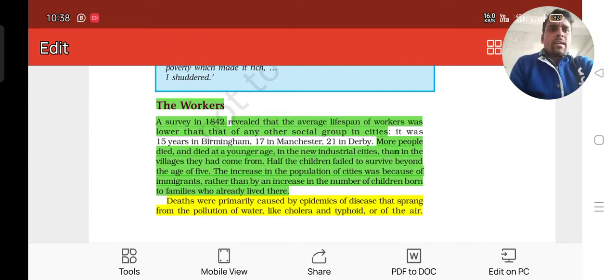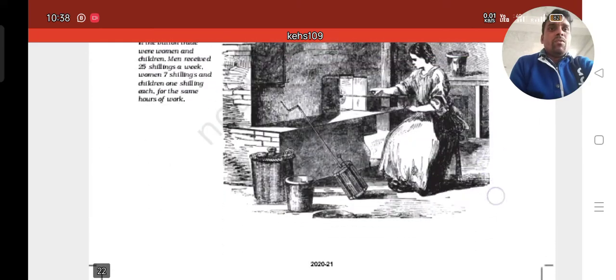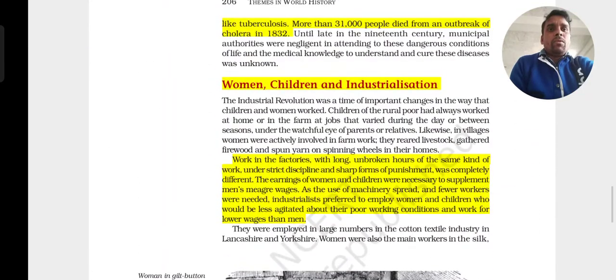So this is what happened to the life of the workers. They struggled more, and many people also lost their lives. Okay, next we'll be talking about women, children and industrialization. For the development of this industry, the women and the children were being engaged in the work. You know that very well.